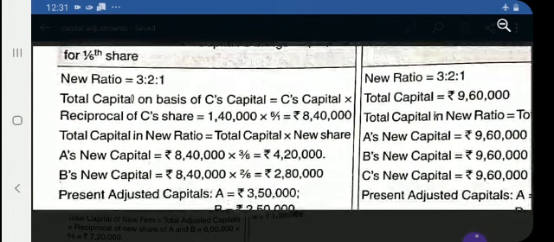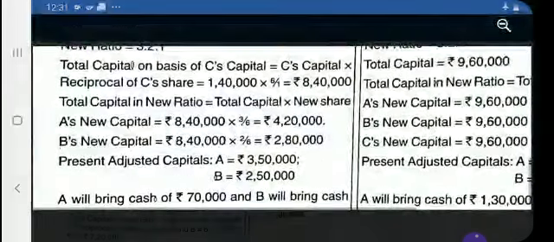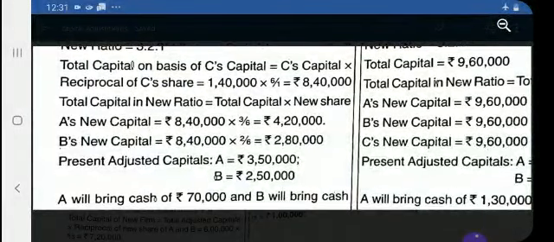Now with the total capital of the firm, find out what A should bring. A's capital should be 8,40,000 into his share. A's share is 3 by 6, so A's capital should be 4,20,000, and B's share is 2/6 of 8,40,000, that should be 2,80,000. So while comparing the new capital with the adjusted capital, what differences are you finding?